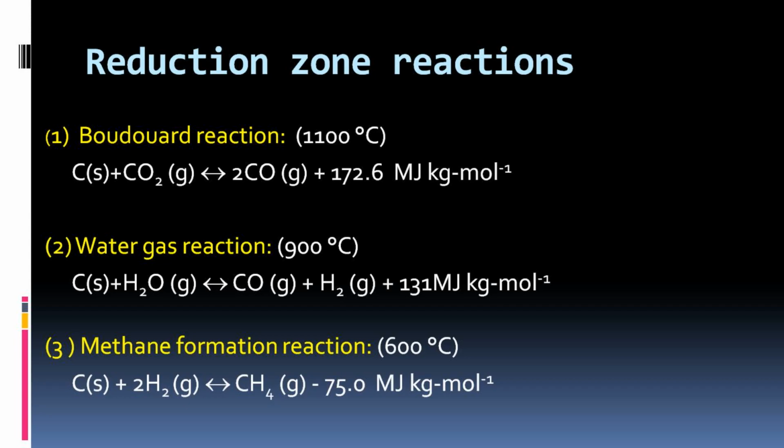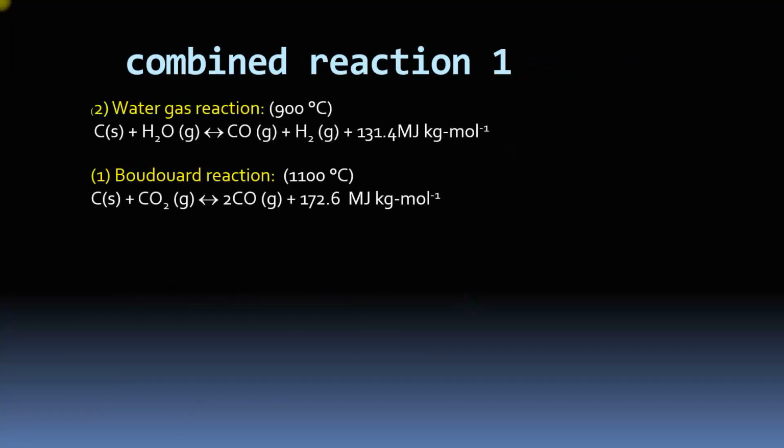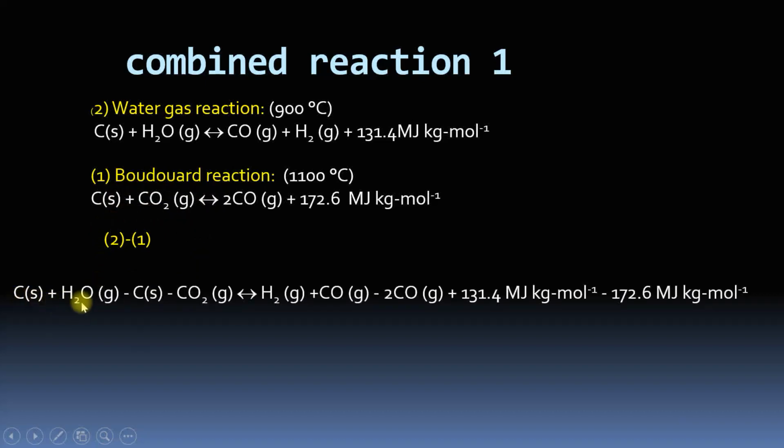Besides the 3 reduction zone reactions discussed so far, there are 2 more combination reactions. The first combination is when you combine the water-gas reaction with the Boudouard reaction. Subtract 1 from 2. So we'll write the left-hand side of these equations and the right-hand side of these equations. We can see carbon and carbon will cancel, and on the left-hand side we have water minus carbon dioxide. On the right-hand side you will write hydrogen minus CO.